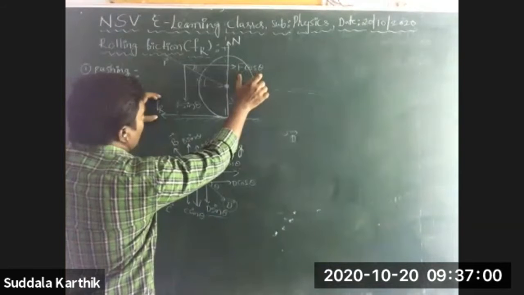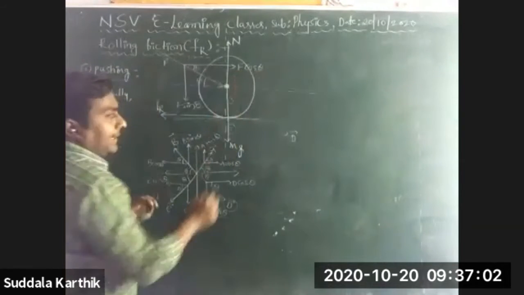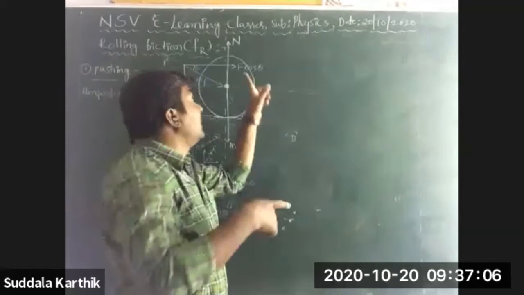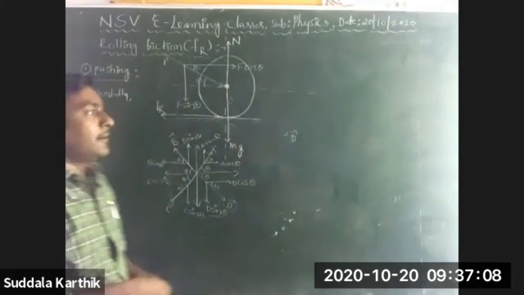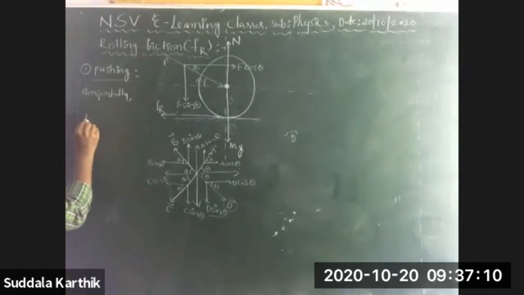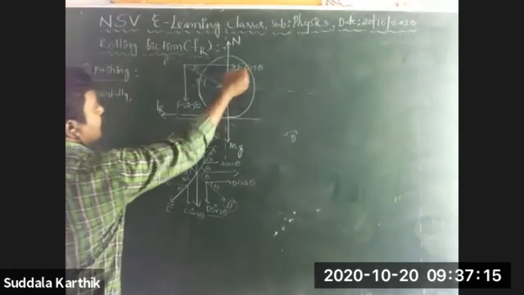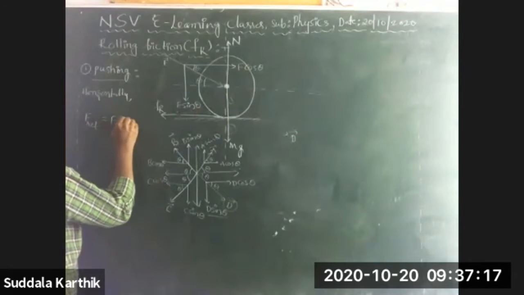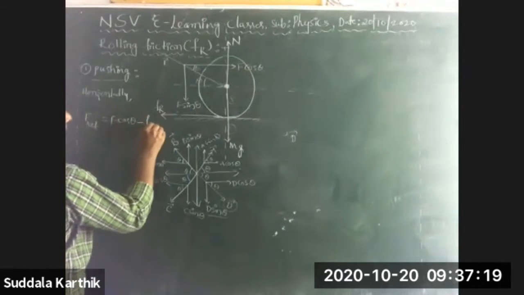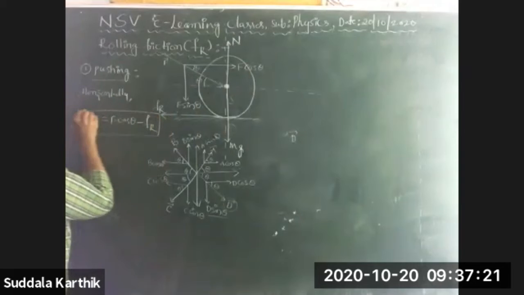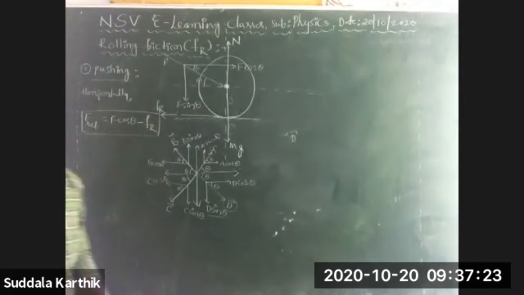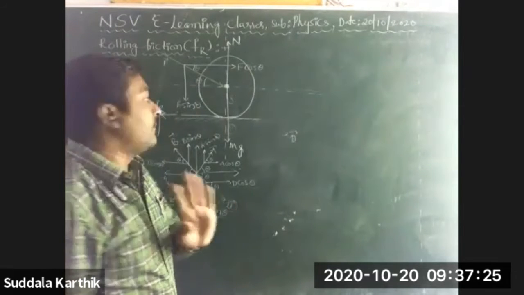If you want to roll it, move it in the F cos theta direction. That's why F net, the net force acting on that, is equal to F cos theta minus Fr, Nana. Right? F cos theta minus Fr.